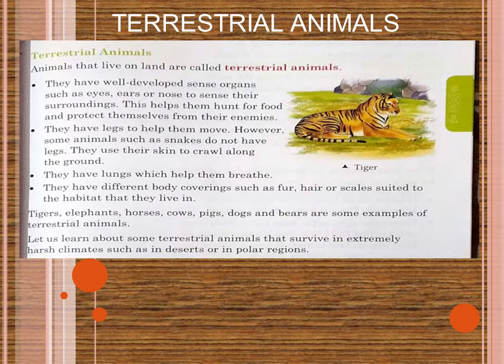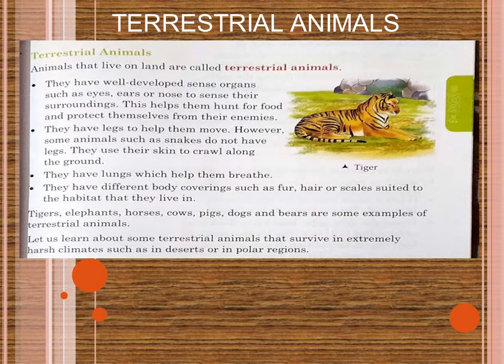Now they have specific qualities, particular qualities, which help them to adapt to their habitat, to adjust in their habitat. So for adjustment, what are the features that are given in their body? Let us start from the very first one. They have well-developed sense organs. Which are the sense organs in our body? Our eyes, our ears, our nose, our skin, all these are our sense organs. So what is the function of sense organs in our body? They help us to sense different types of feelings.